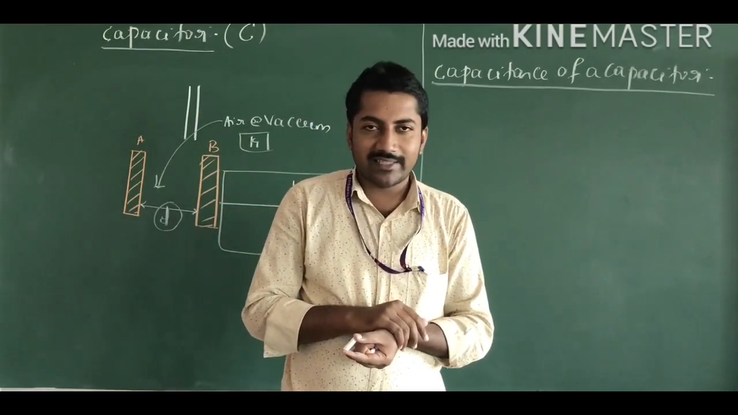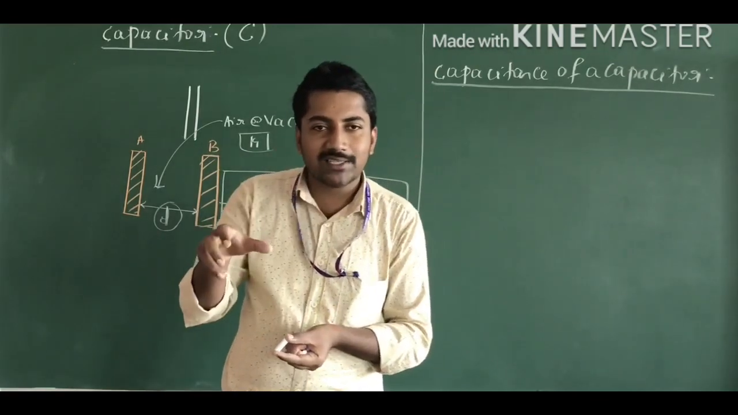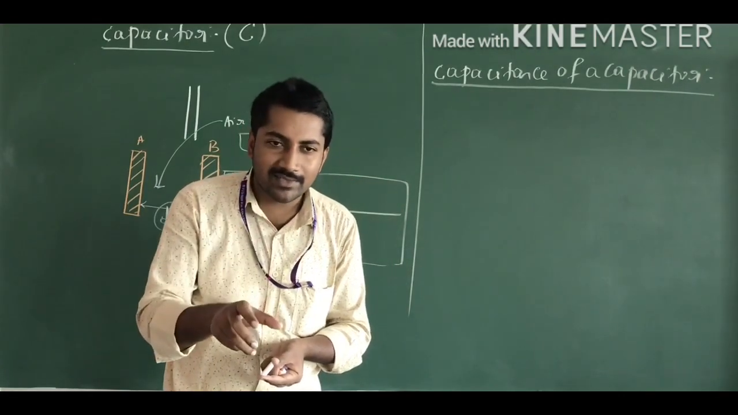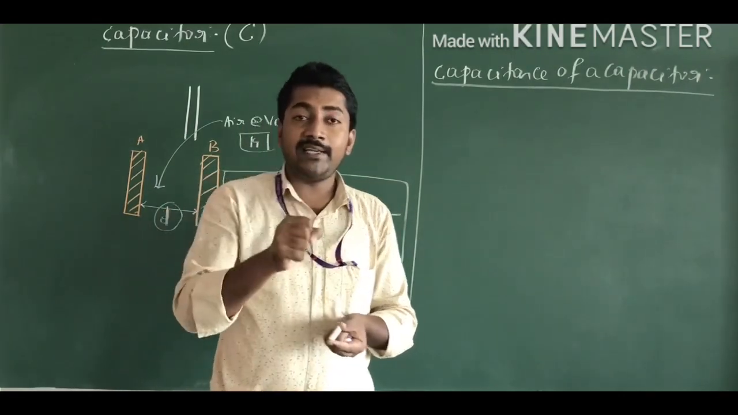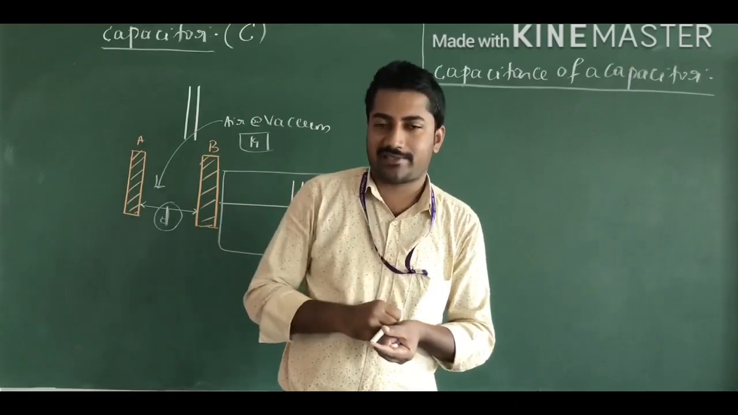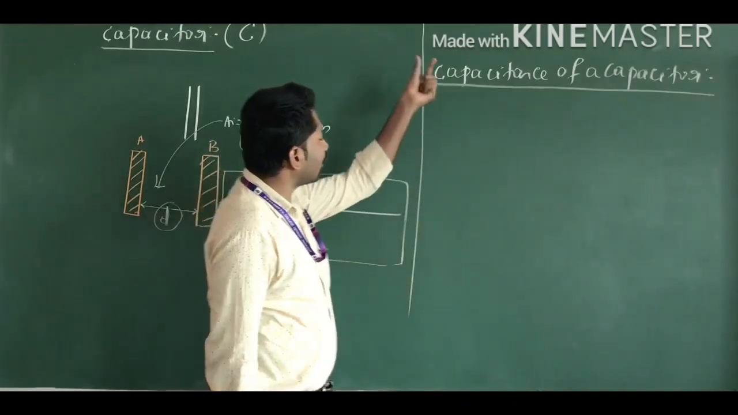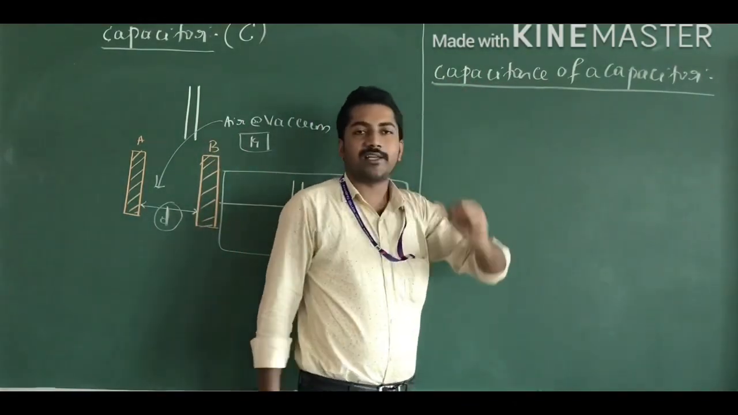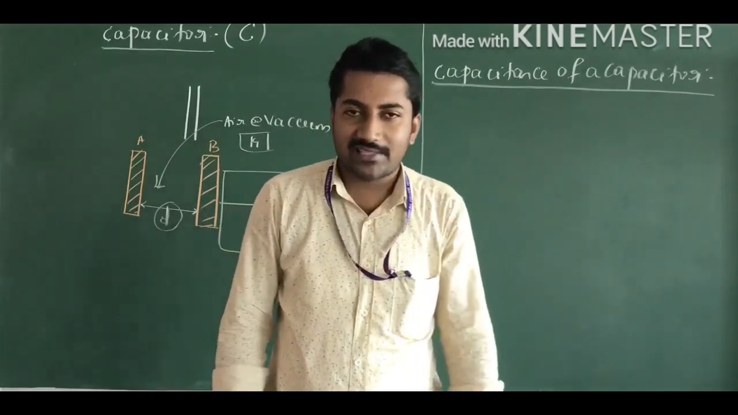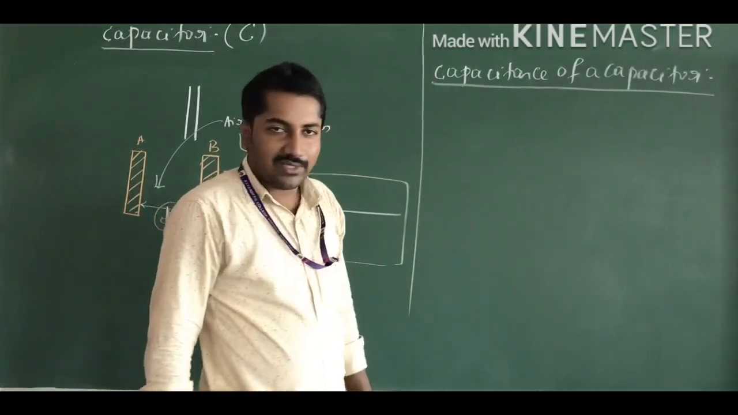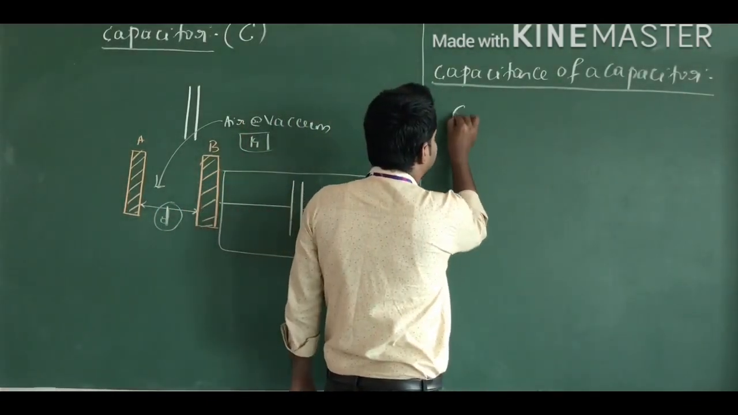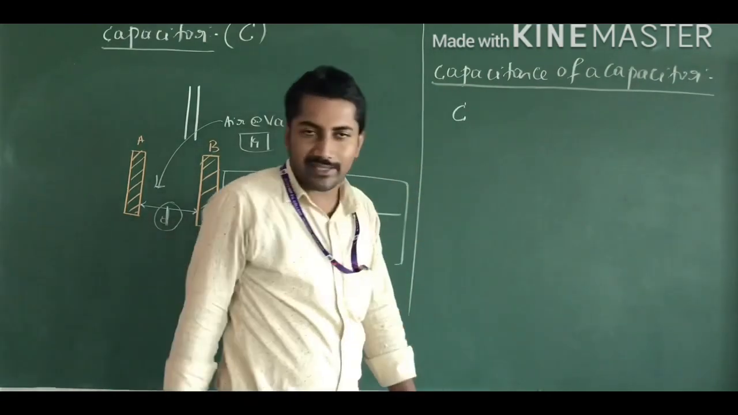That is nothing but the capacitance of the capacitor. Capacitance of the capacitor means it is nothing but the ability to hold the electrical charges. The ability to hold the electrical charges is called capacitance of a capacitor. It is mathematically denoted by the symbol C.